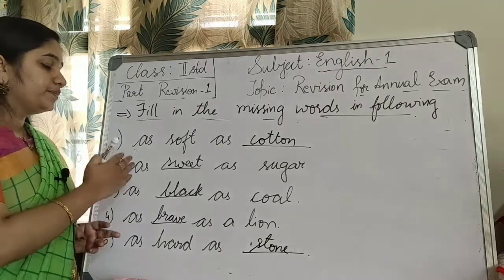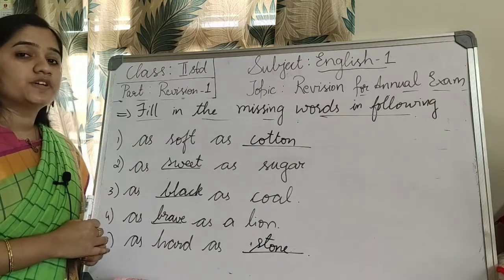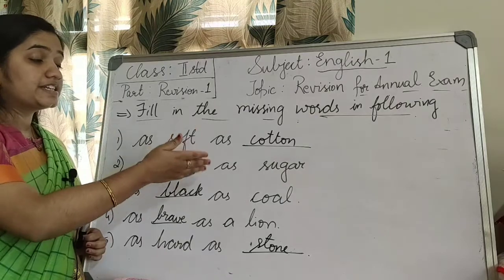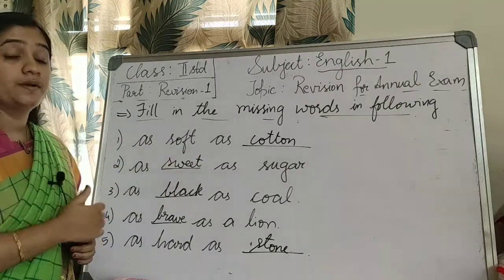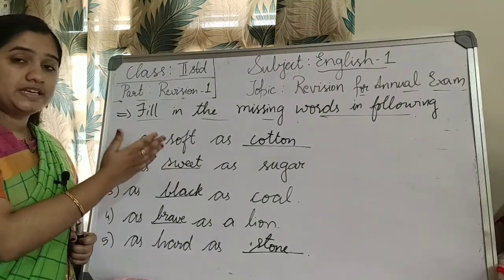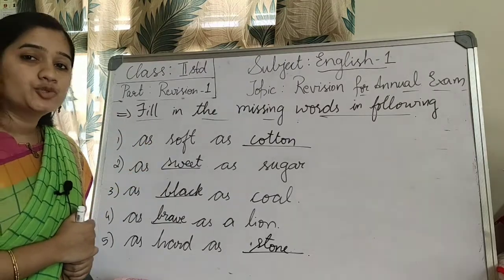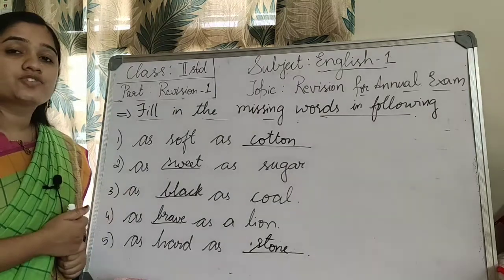C-O-T-T-O-N, cotton. Then, as sweet as sugar. So what's the spelling for sugar? As dash as sugar, so you should write sweet. As sweet as sugar. So what's the spelling for sweet? Yes, S-W-E-E-T, sweet.